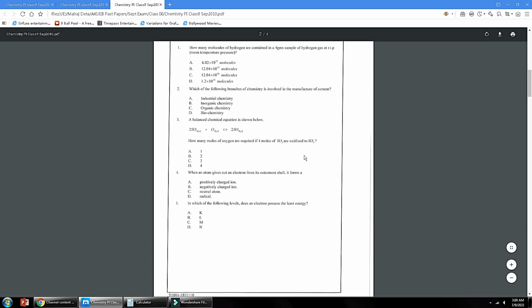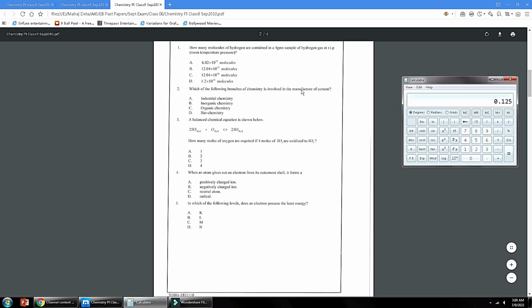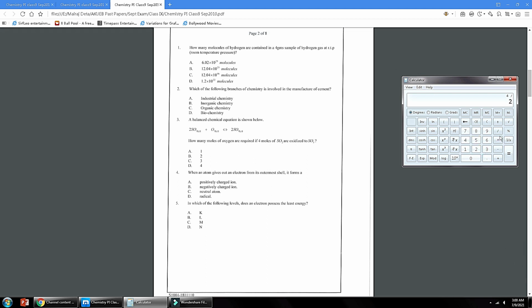MCQ number 1 of 2010 paper. How many molecules of hydrogen are contained in a 4 gram sample of hydrogen gas at RTP? Mass of hydrogen gas is given. Number of molecules you have to find. You have the formula, number of molecules is equal to mass over molar mass multiplied by Avogadro number. So mass is 4. You will divide it by molar mass. Molar mass of hydrogen gas is 2. Multiply by Avogadro number, which is 6.02 exponent 23. So answer will be 12.04 exponent 23. It will be option B.